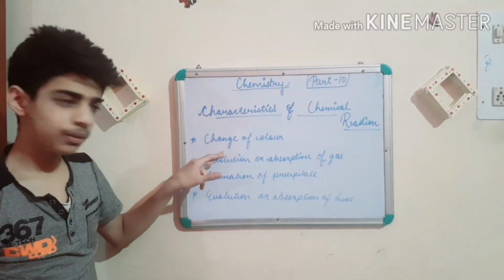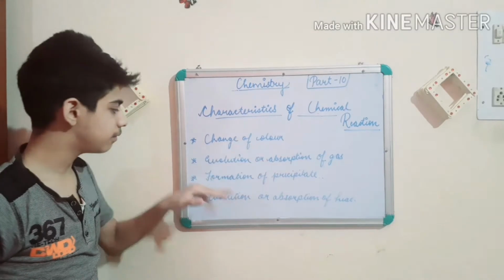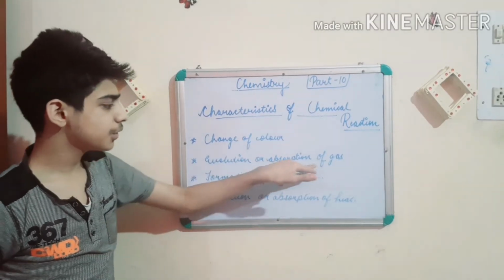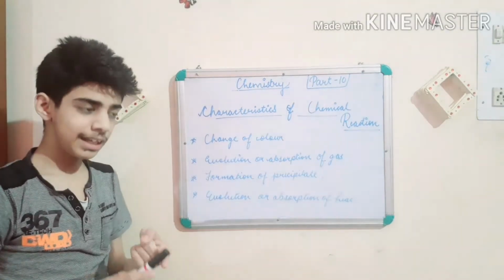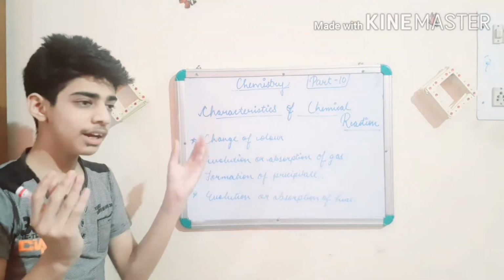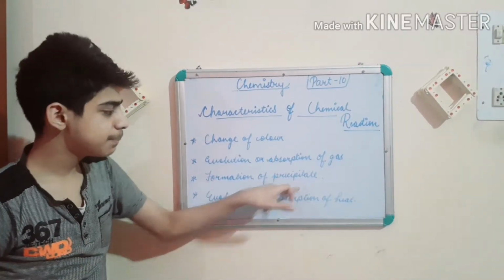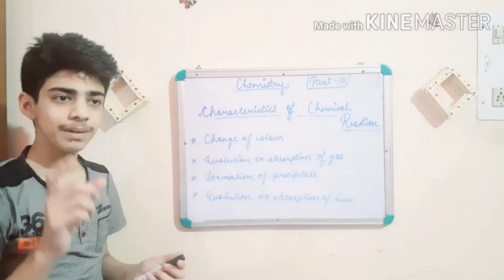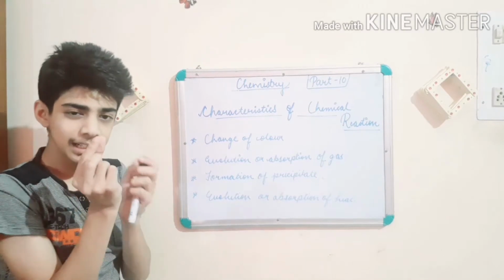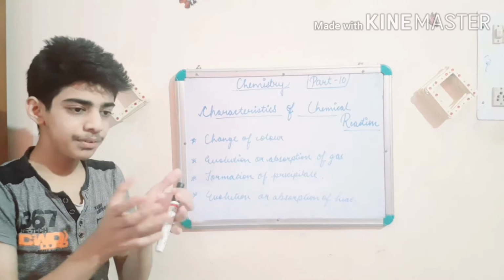Second, I will clear all the points deeply, but let me first explain them briefly. Evolution or absorption of gases. In a reaction, there can be evolution of gas, meaning the gas can be evolved in air or it can be absorbed. Third point, formation of precipitate. You know what is precipitate? Precipitate is the little amount of salty part which is left after some reactions.